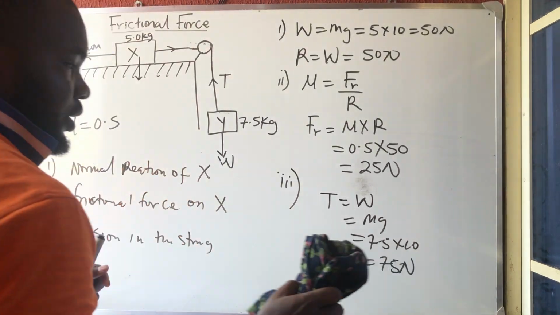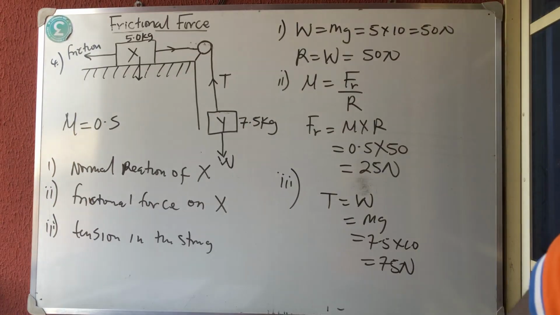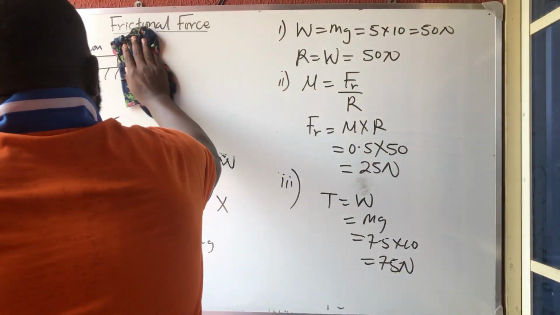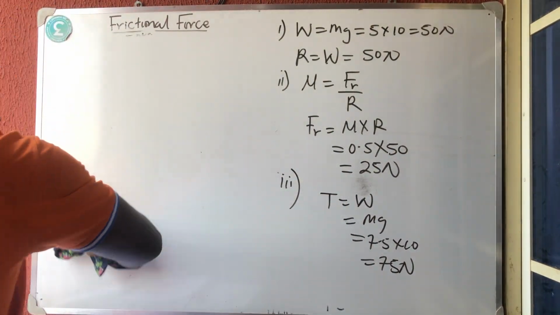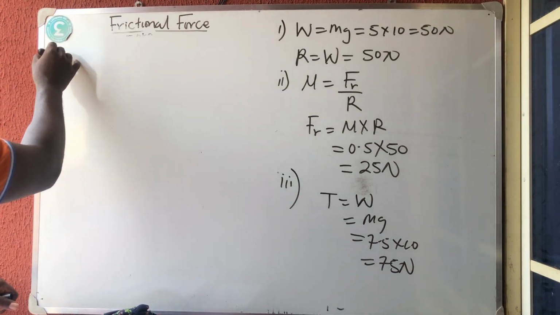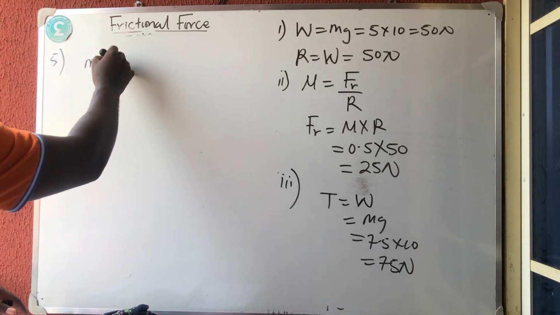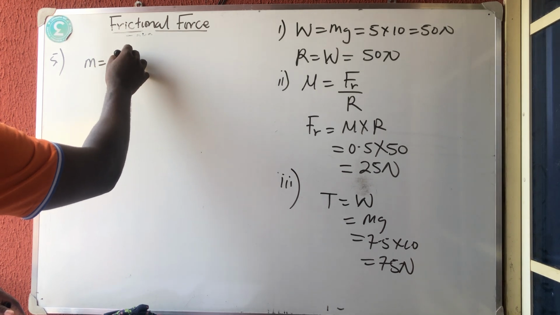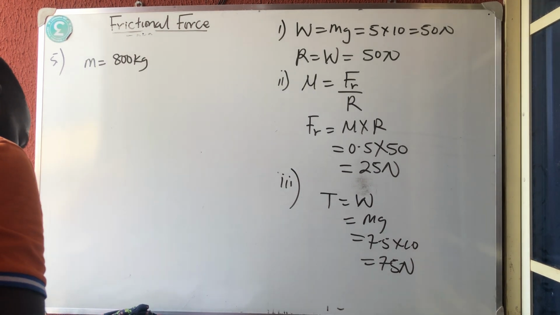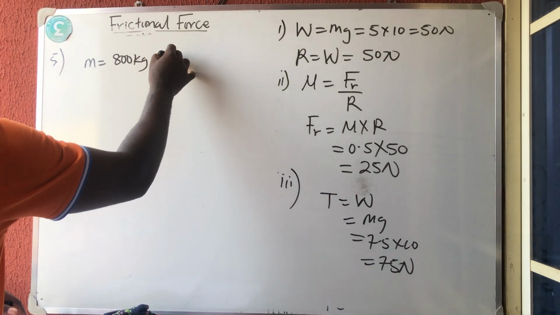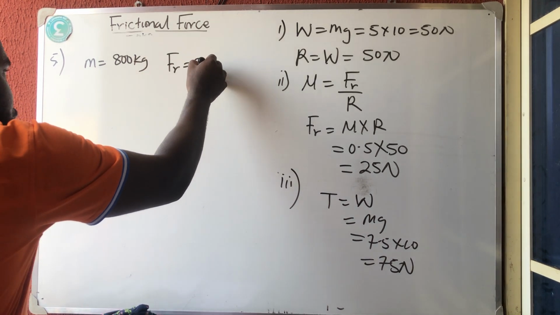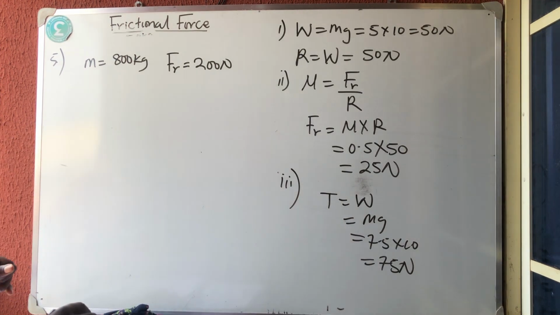Okay, so let's calculate the next one. Number 5. It says a moving car of mass 800 kg experiences a frictional force of 200 Newton.